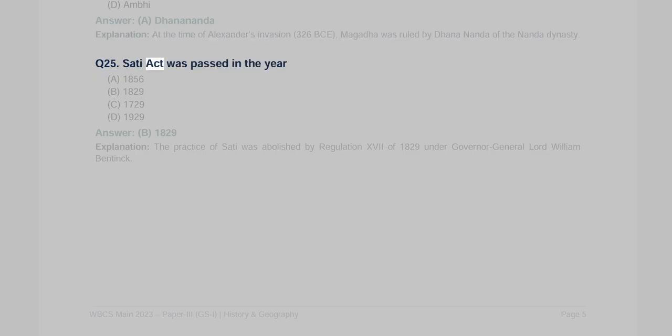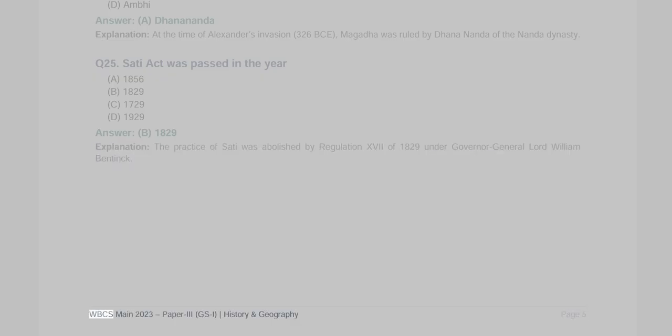Q25. Sati Act was passed in the year A. 1856, B. 1829, C. 1729, D. 1929. Answer B, 1829. Explanation: The practice of Sati was abolished by Regulation 17 of 1829 under Governor-General Lord William Bentinck.